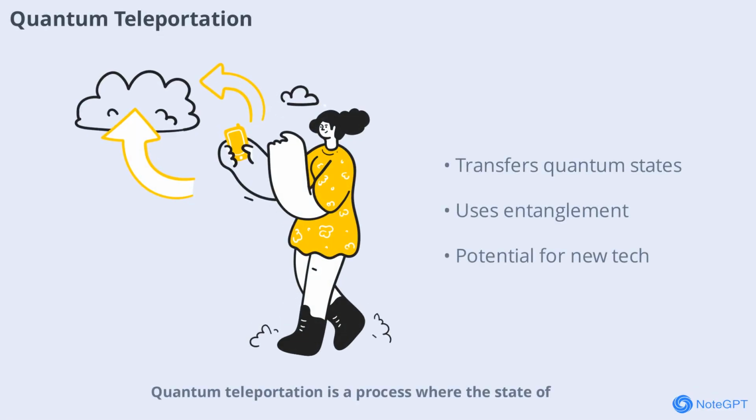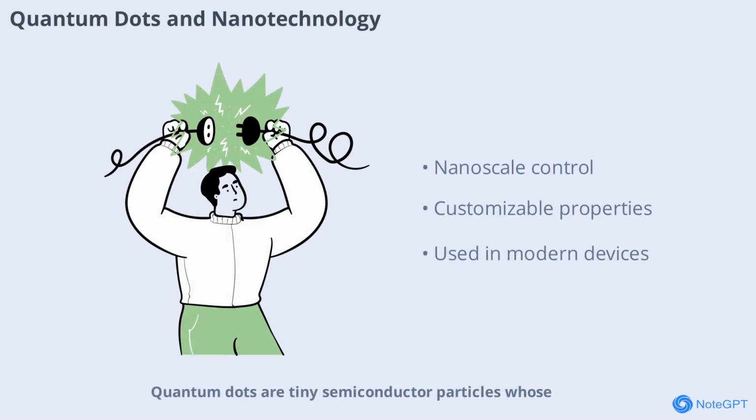Quantum teleportation is a process where the state of a particle is transferred to another particle at a distance, using entanglement and the principles described by the Schrödinger equation. While it doesn't involve moving matter instantly, it allows for the transfer of quantum information, which could revolutionize communication and computing.